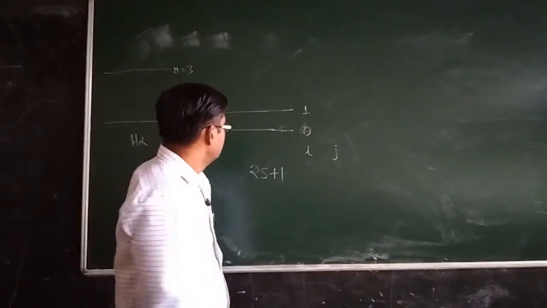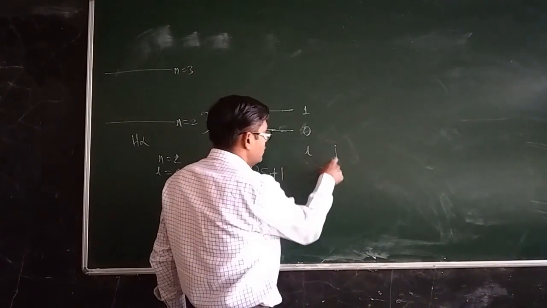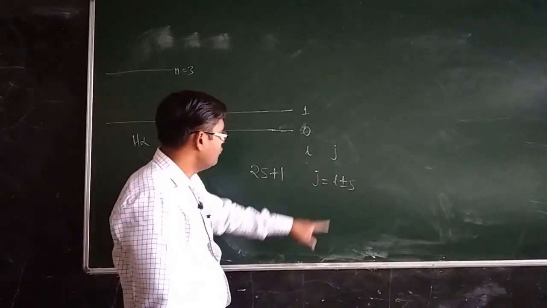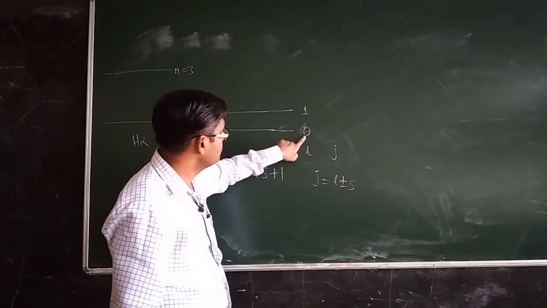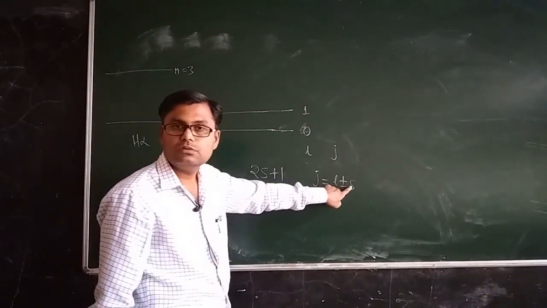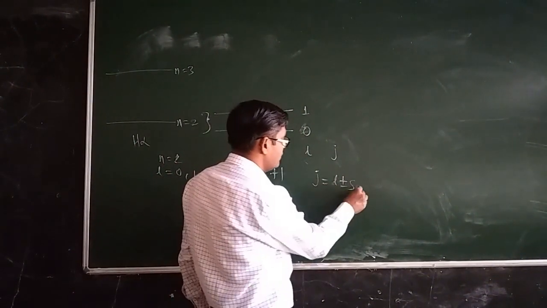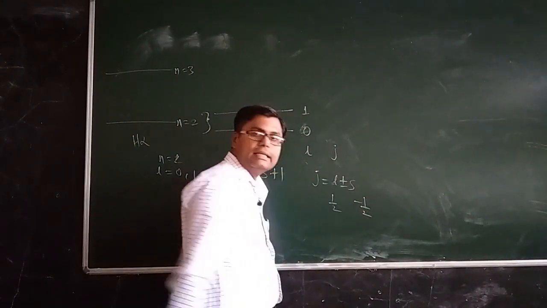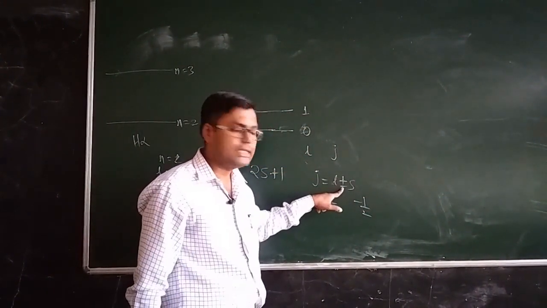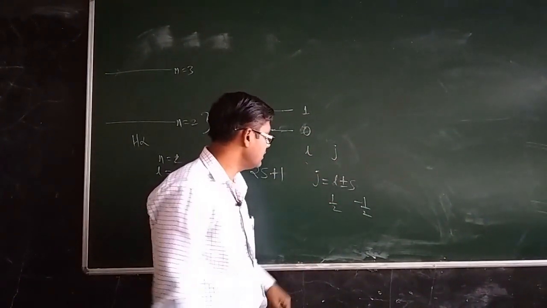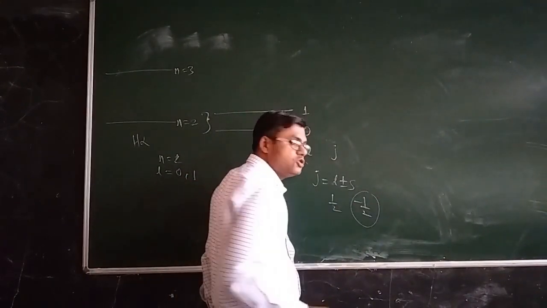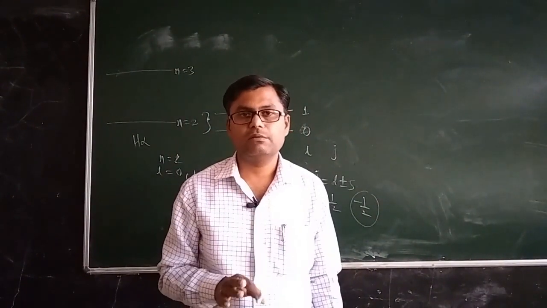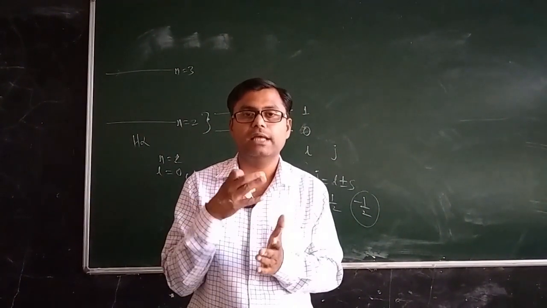We know that the possible values of J are given by L plus or minus S. Here L is equal to 0 and S is equal to half. So 0 plus half is plus half, and 0 minus half is minus half, because sometimes we have to take the minus sign when these vectors are antiparallel. But we cannot associate a negative value with the total angular momentum quantum number, because an atom as a whole cannot have negative angular momentum.